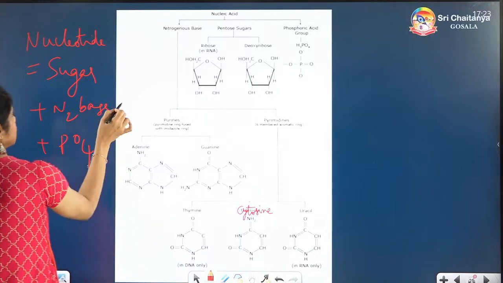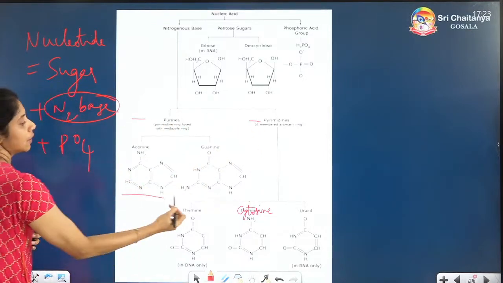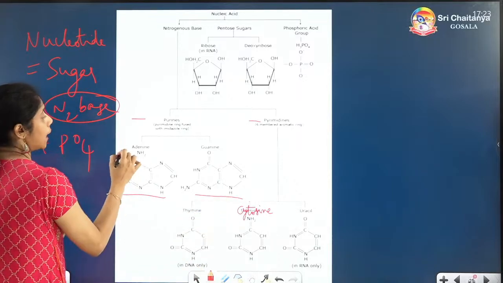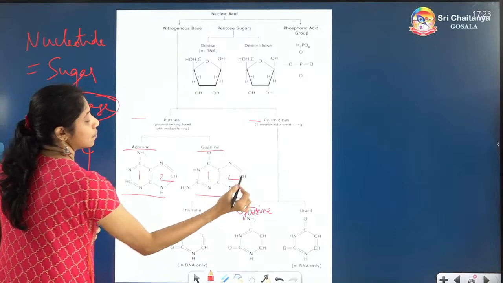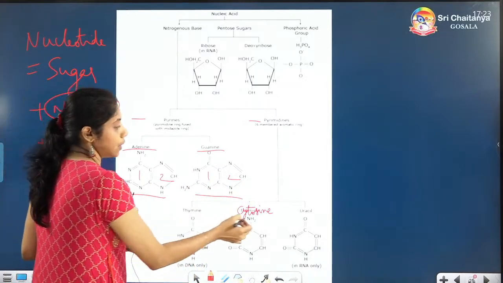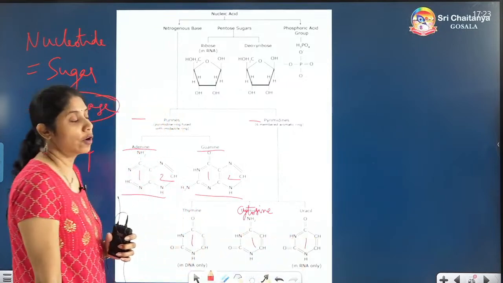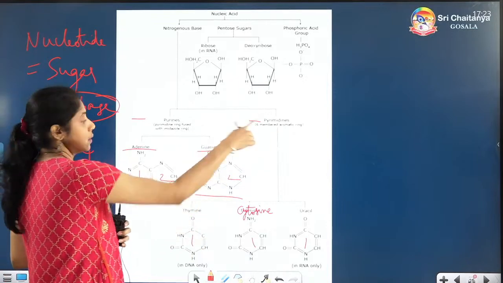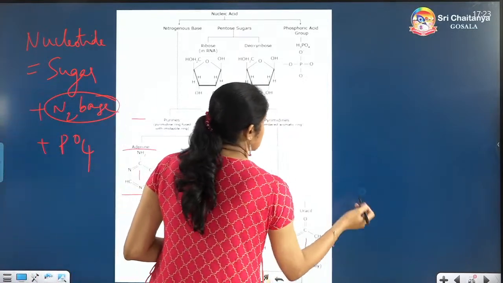See here, nitrogen bases are given as purines and pyrimidines. They will be having this type of structure. Adenine, guanine: they have 2 rings, heterocyclic compounds. Then thymine, cytosine, uracil: these have just 1 ring. These are called pyrimidines, these 2 are called purines. So you have to remember these things.